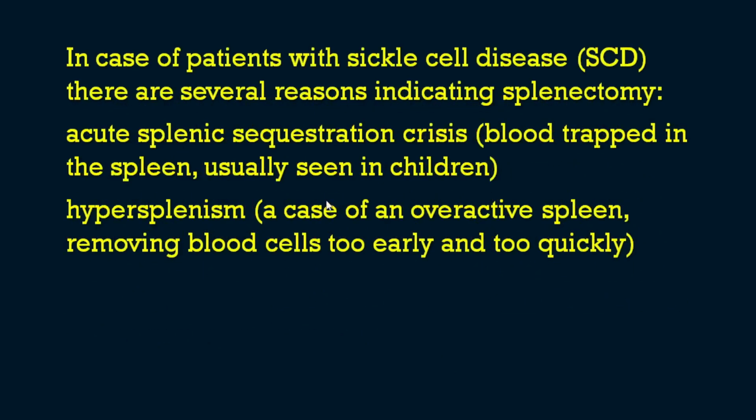In patients with sickle cell disease, there are several reasons indicating splenectomy. Splenectomy is also a treatment option, but it's not the definitive treatment. The indications for splenectomy in sickle cell disease are acute splenic sequestration crisis, that is blood trapped in the spleen, usually seen in children. Another indication for splenectomy is hypersplenism, that means an overactive spleen removing the blood cells too early and too quickly. If these two conditions are present, then the child can undergo splenectomy. The first one is acute splenic sequestration, and the second indication is hypersplenism.